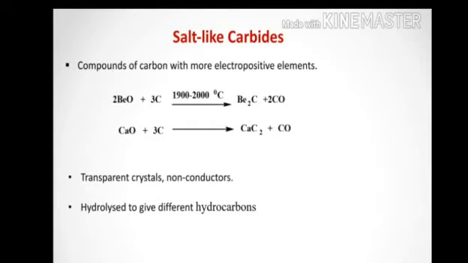It is from group 1, 2 and 13. Yes, the group 1, 2 and 13 metal and its oxide or hydride is heated strongly in an electric arc with carbon to get the required carbide.